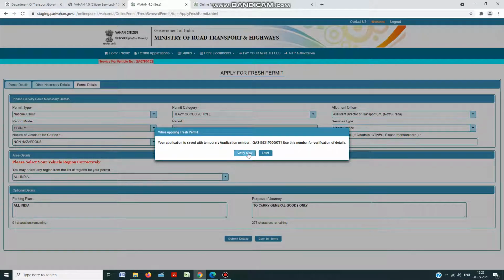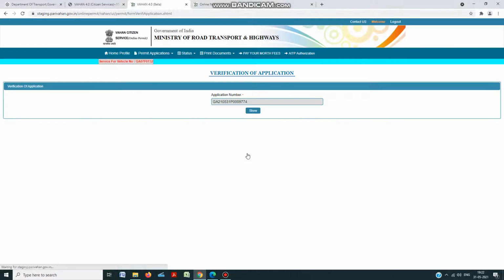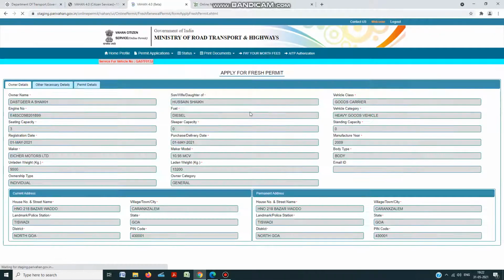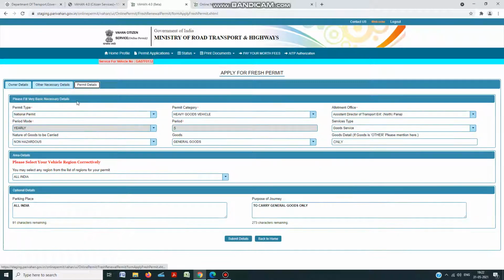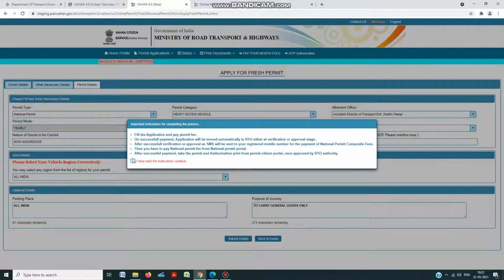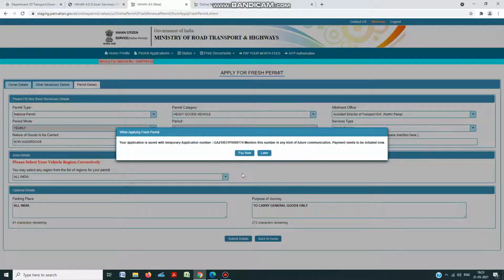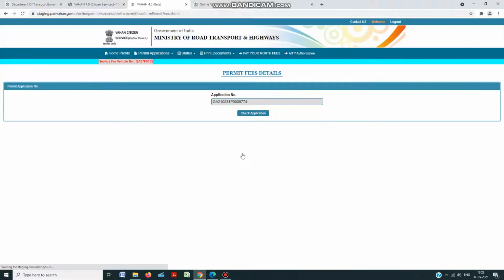So the temporary application number is generated, and it goes for verification. You again verify that the data you have entered is correct and submit. Again you accept the conditions and proceed. Now the application you have generated will proceed for payment. If you are ready, you say pay now.